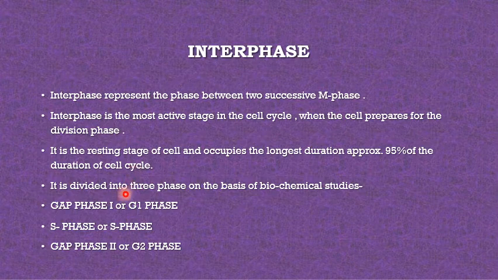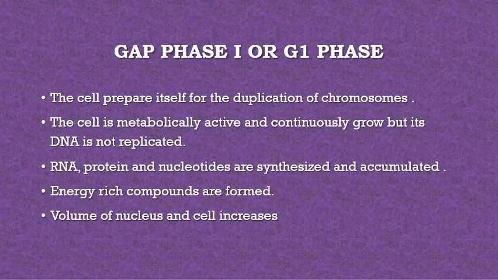It is divided into three phases on the basis of biochemical studies: gap phase 1 or G1 phase, S phase or synthetic phase, and gap phase 2 or G2 phase. So first we are taking the gap phase 1 or G1 phase.